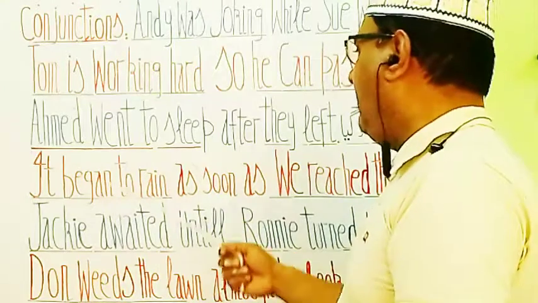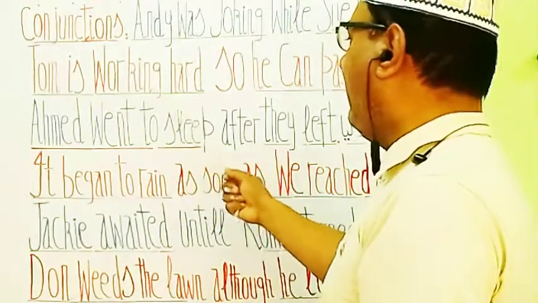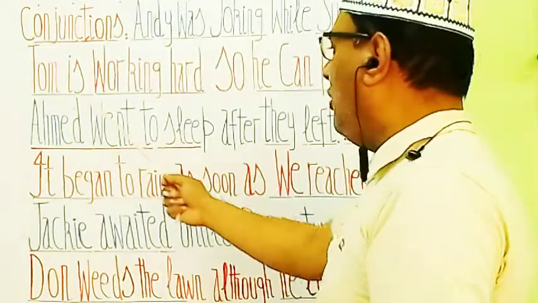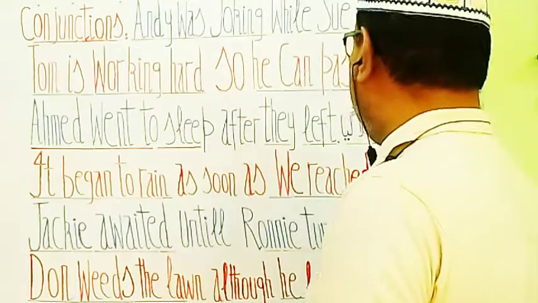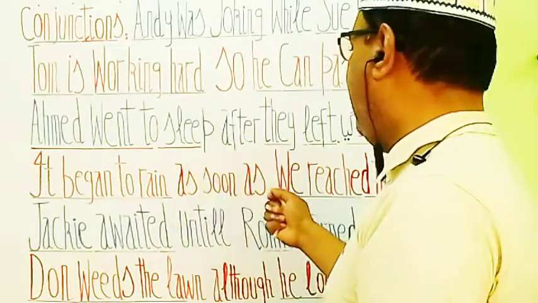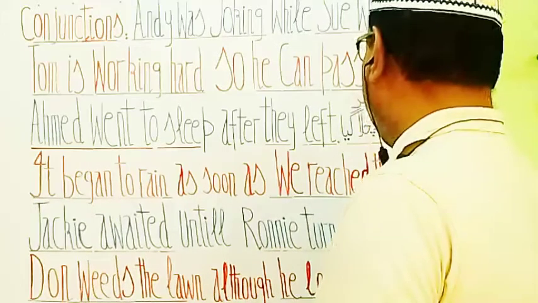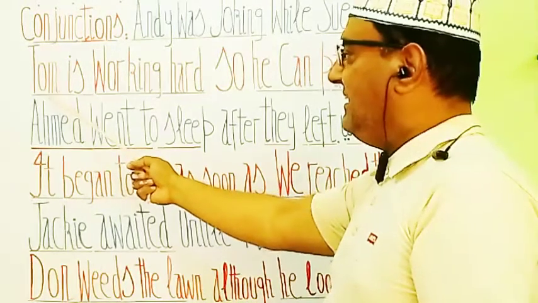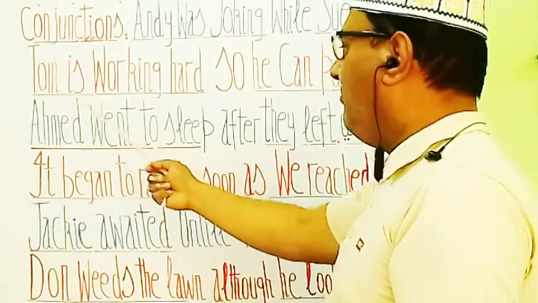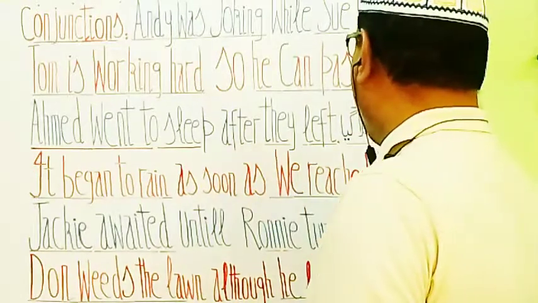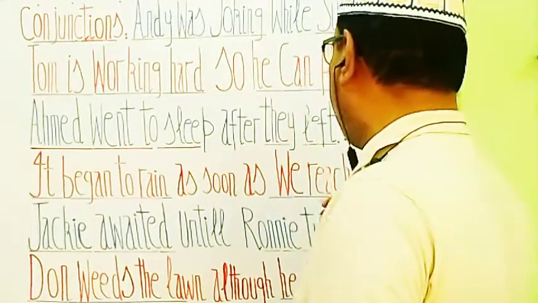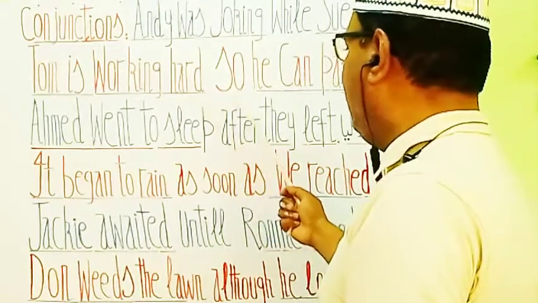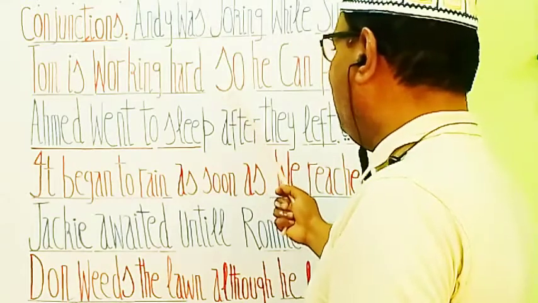आइए अगला जुमला पढ़ते हैं. Tom is working hard so he can pass the test. Tom सख्त मेहनत कर रहा है इसलिए वो इम्तिहान पास कर सकता है. So the first phrase is Tom is working hard. He can pass the test is the second part of this statement, and both parts are linked with so. So is a conjunction here.